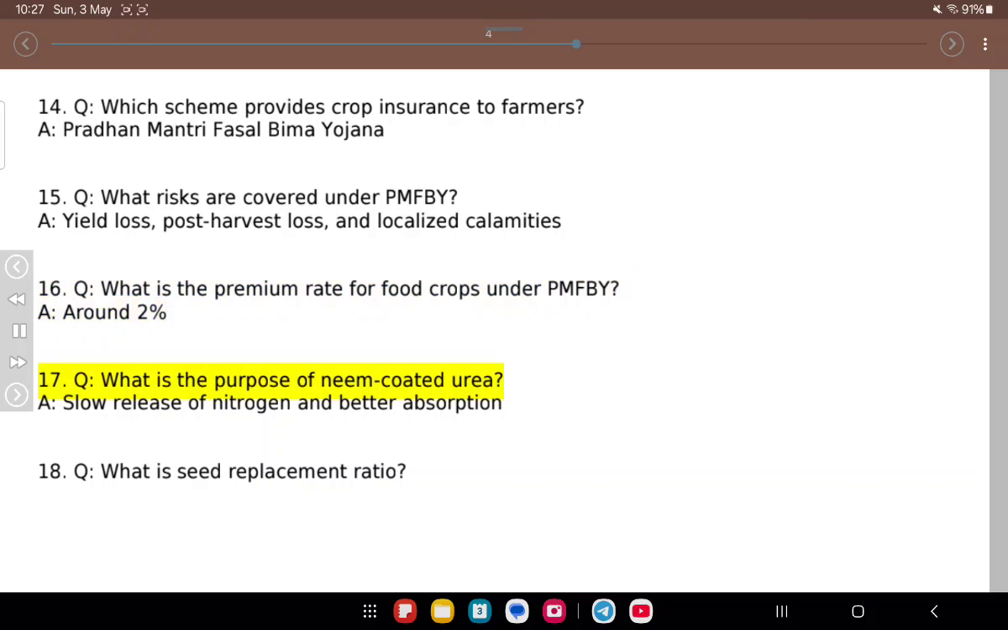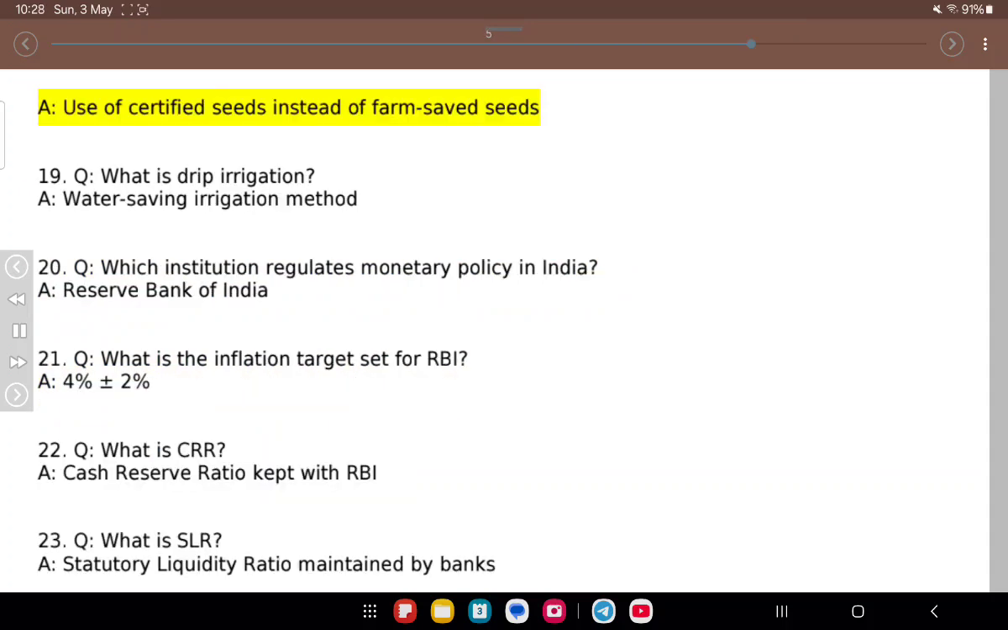17. Q. What is the purpose of neem-coated urea? A. Slow release of nitrogen and better absorption. 18. Q. What is seed replacement ratio? A. Use of certified seeds instead of farm-saved seeds. 19. Q. What is drip irrigation? A. Water saving method.